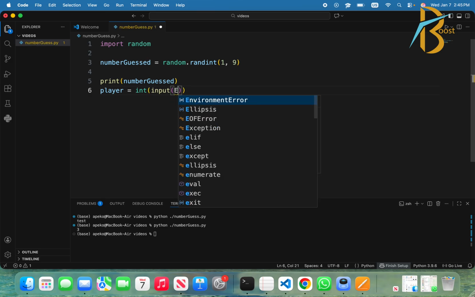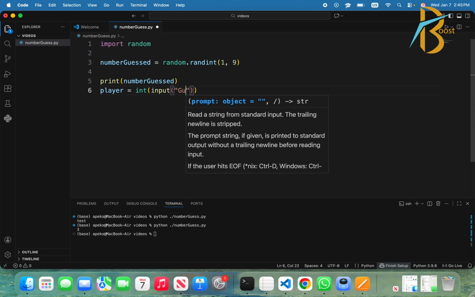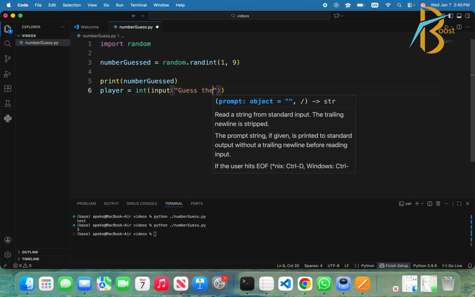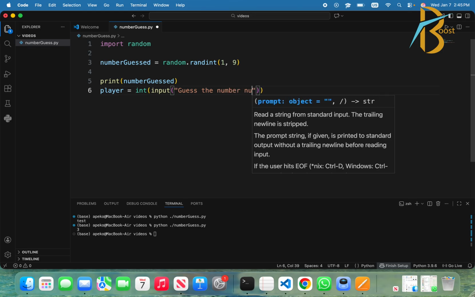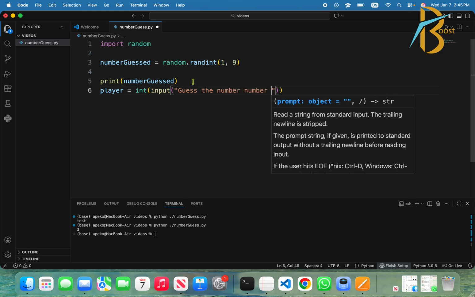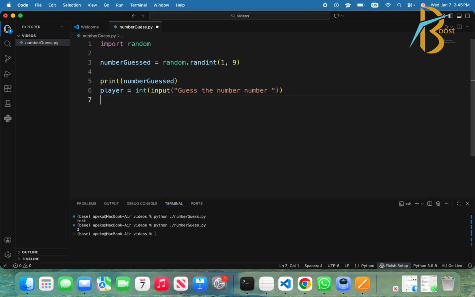Then, guess the number. Let's assume the number has been typed already. Now we are going to compare if the number guessed by the computer is equal to the number that the player has guessed.